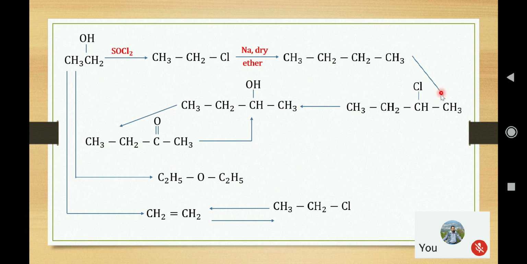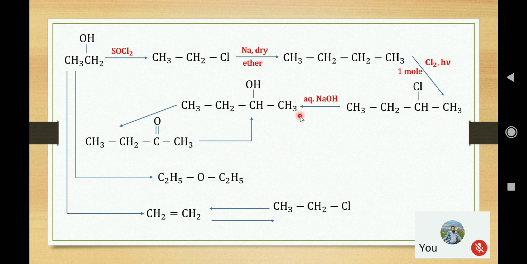Photochemical substitution reaction, so that the halogen will come at this carbon because of formation of the more stable free radical. So this must be the product, 2-chlorobutane, and again you follow that this Cl can be substituted with OH